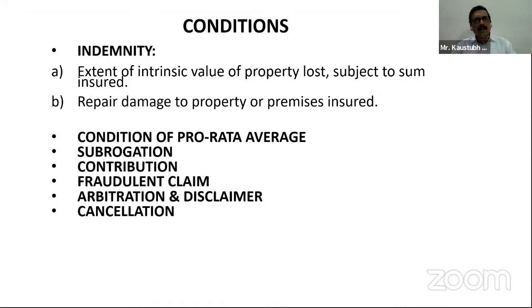Condition of pro rata average. What is pro rata average? In our general common insurance term, we call it underinsurance. Then the subrogation. What is subrogation? Subrogation is a right of recovery. What is contribution? If there are two policies in the picture, the contribution principle will apply. Fraudulent claim: this will not be payable if there are any fraudulent means.